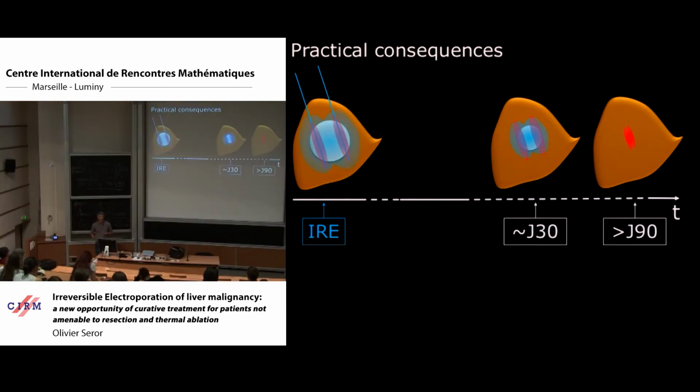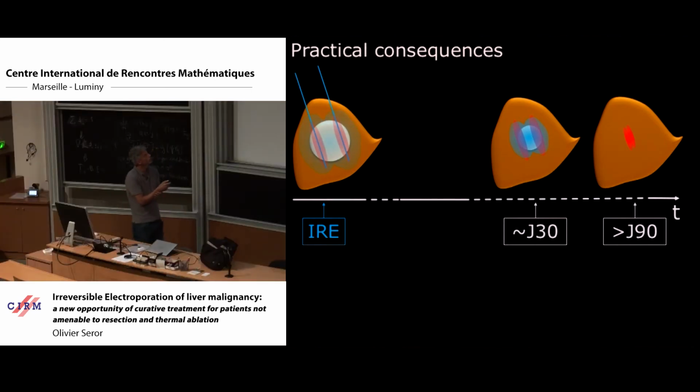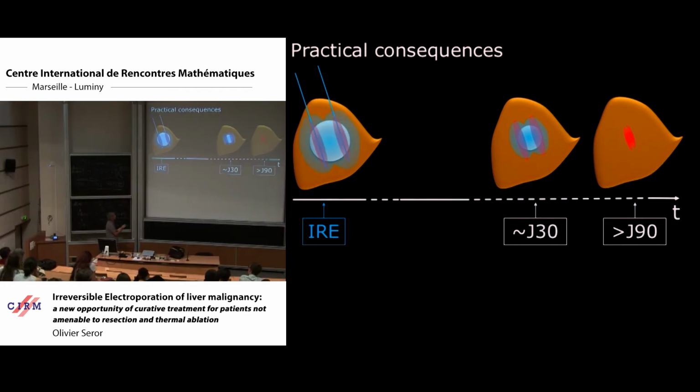It can mimic a viable tumor. So it is mandatory to wait at least 30 days to be sure to see only the true therapeutic effect. And if you perform that with electroporation, you can see that at 1 month: the true electroporative effect in blue, and probably necrotic change due to Joule effect close to the needle.